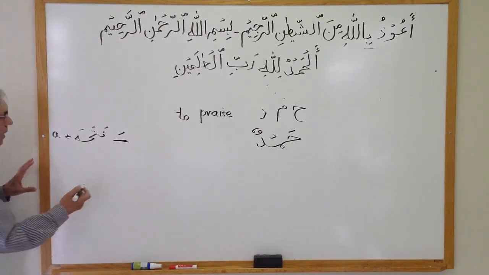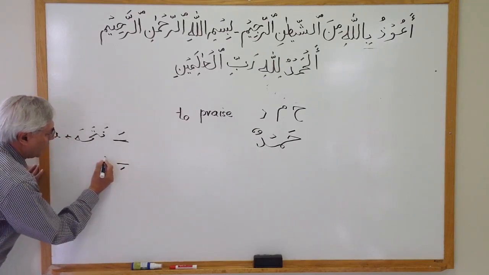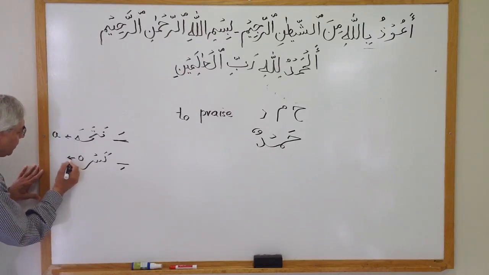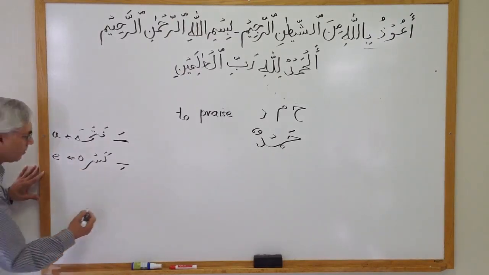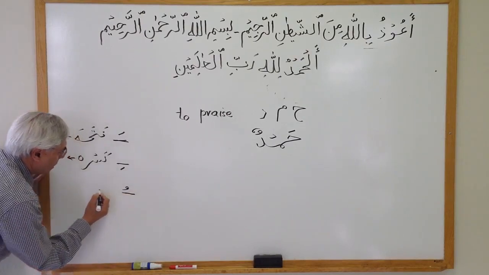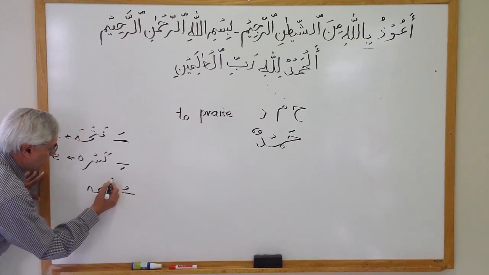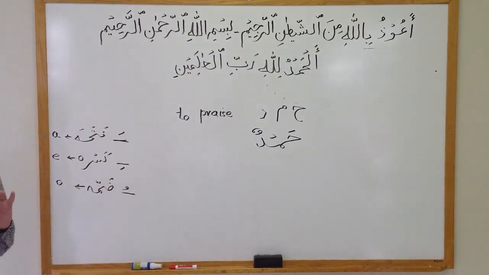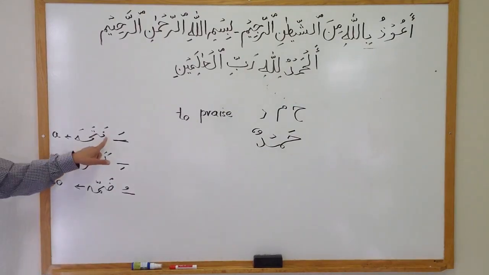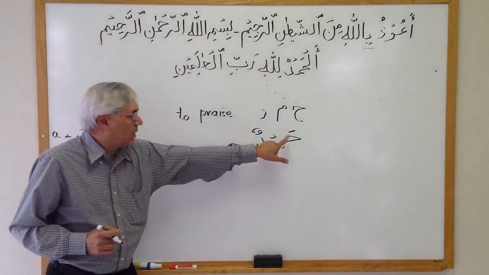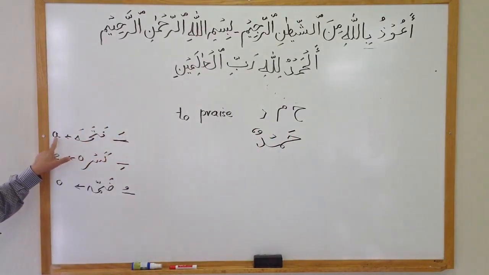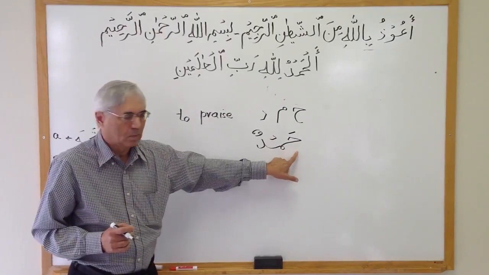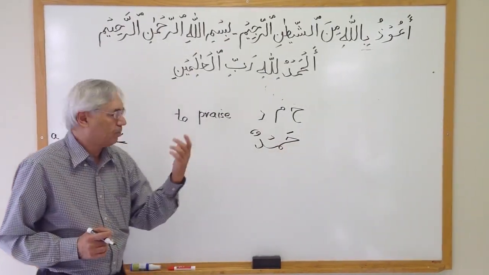Then the other thing that we will be using is a kasra, which is written this way, and it gives the sound of E. The third sound we call in Arabic Dhamma, and it is the sound of O. So just remember these three sounds here. On the first letter I put this little sign, which is the sound of A. So this will be Ha.